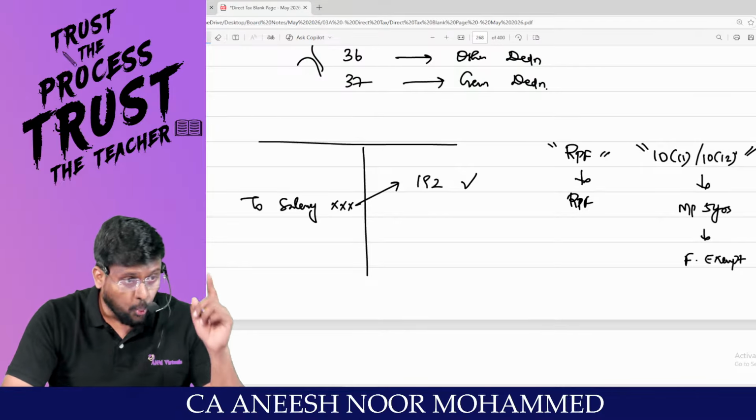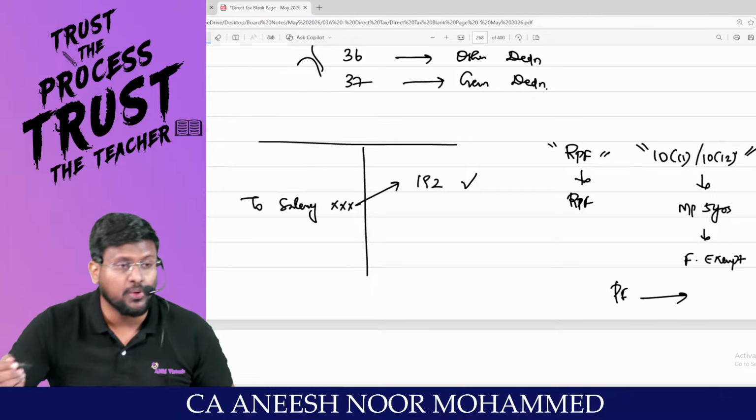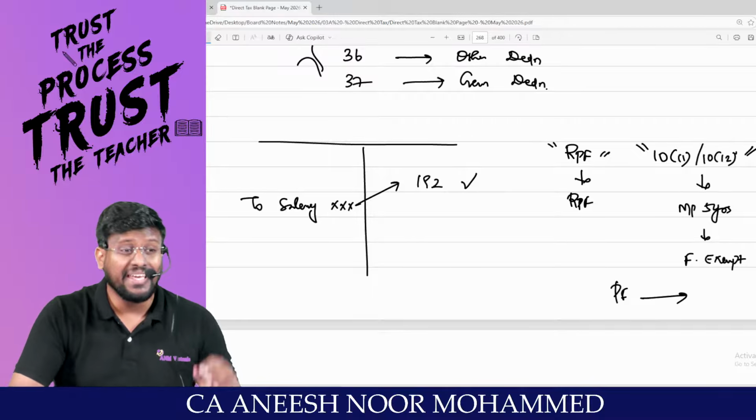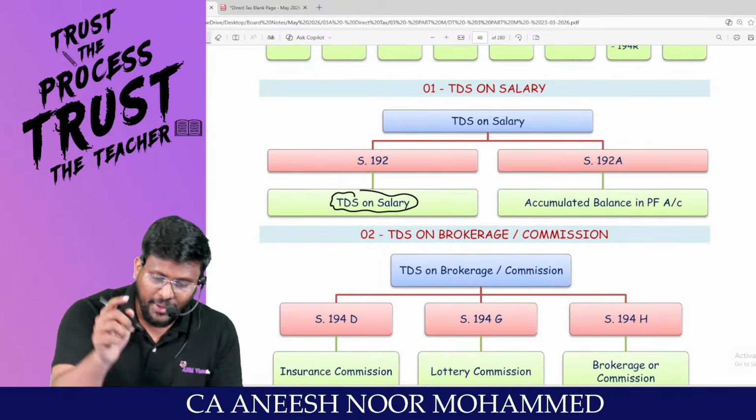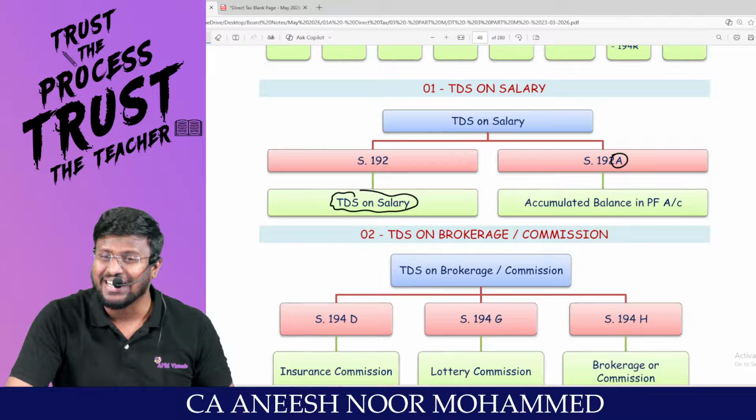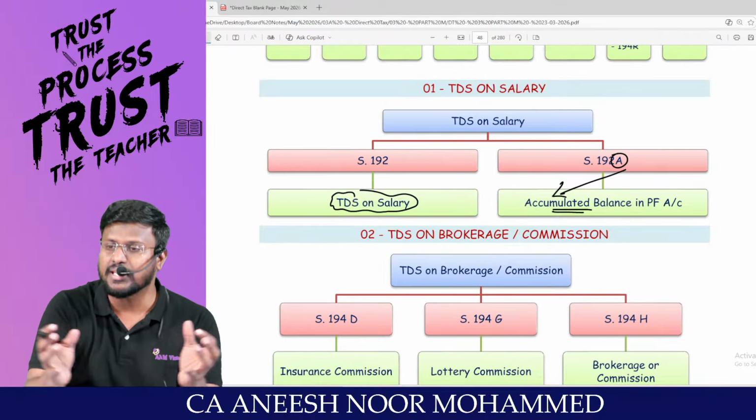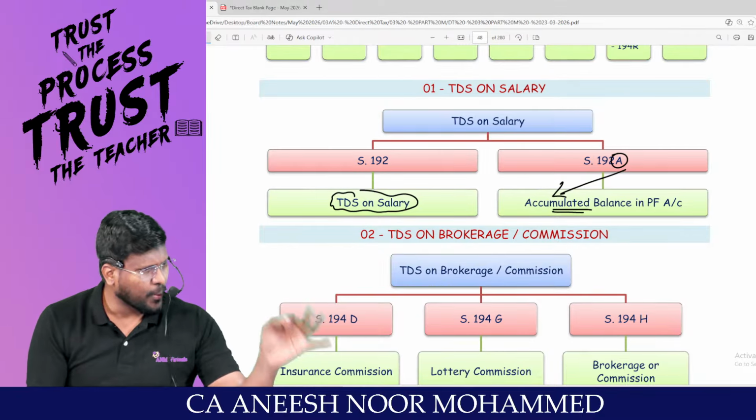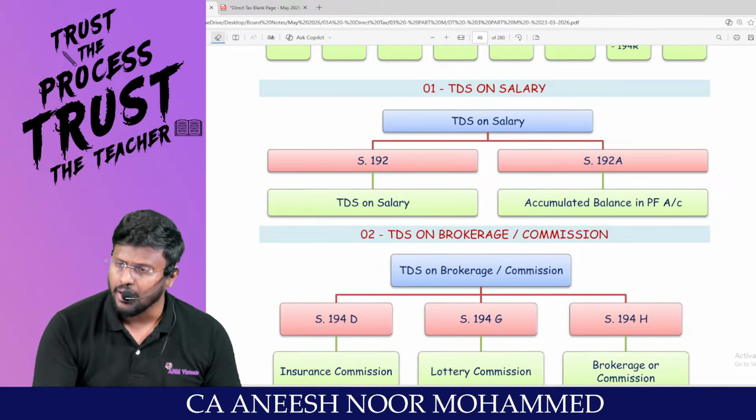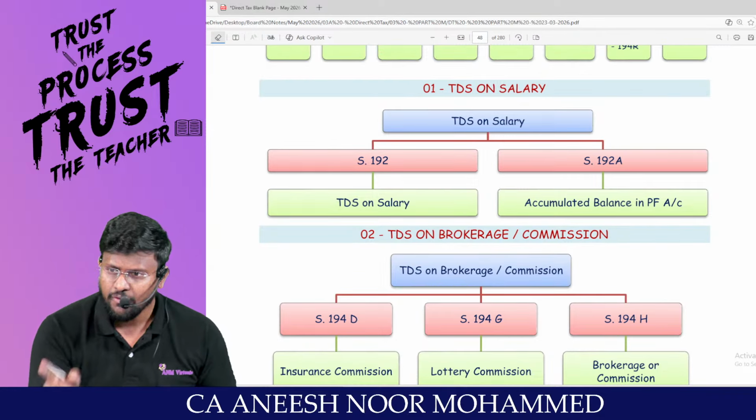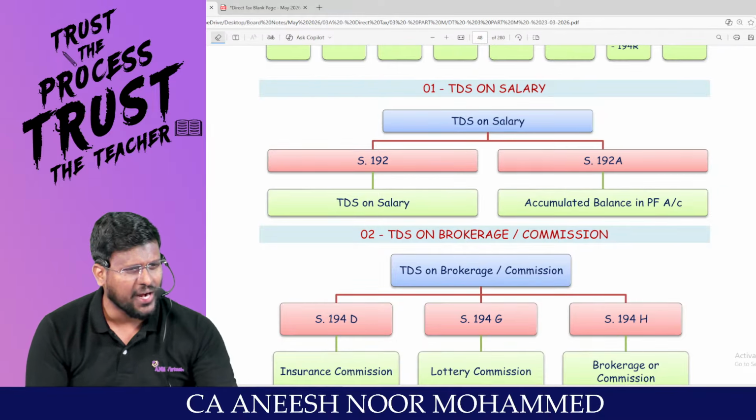So what the Income Tax Act is saying is that if any money has been withdrawn from the provident fund account by an employee within a minimum period of 5 years, then that provident fund account is liable to deduct TDS under section 192A. A stands for accumulated balance in the provident fund account. Being an employee, you are accumulating balance in the provident fund account and you are withdrawing money within a period of 5 years. Then my dear lovable students, this provident fund authority is liable to deduct TDS under section 192A.